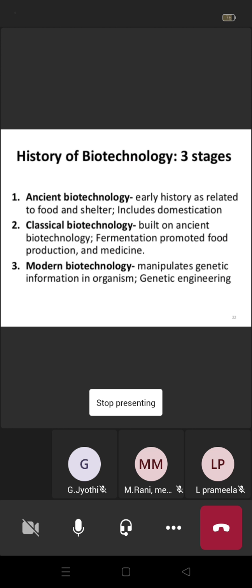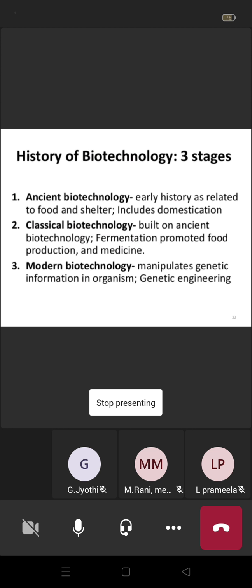So as science developed a little in those days, some scientists became interested in this. That period was called classical biotechnology, built on ancient biotechnology. Then they framed and promoted food products and medicines.